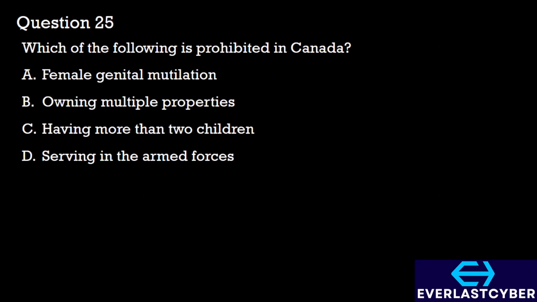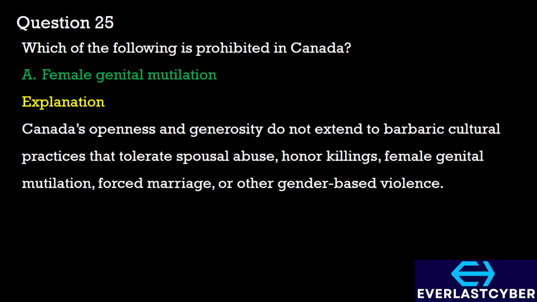Question 25. Which of the following is prohibited in Canada? A. Female genital mutilation. B. Owning multiple properties. C. Having more than 2 children. D. Serving in the armed forces. The answer here is option A. Canada's openness and generosity does not extend to barbaric cultural practices that tolerate spousal abuse, honor killings, female genital mutilations, forced marriage, or other gender-based violence. So, female genital mutilation is prohibited in Canada.